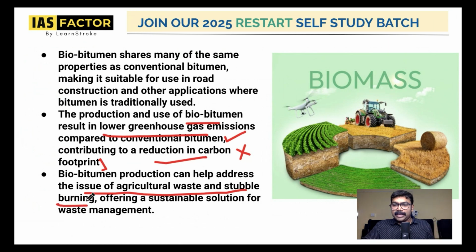A lot of stubble burning and agricultural waste is going unattended. You can take all the agricultural waste and stubble and use it to create biobitumen, and use it for road construction and infrastructure development. It means most infrastructure development can become eco-friendly also. That is the most important point that you have to understand here, and that was the point I wanted to stress.